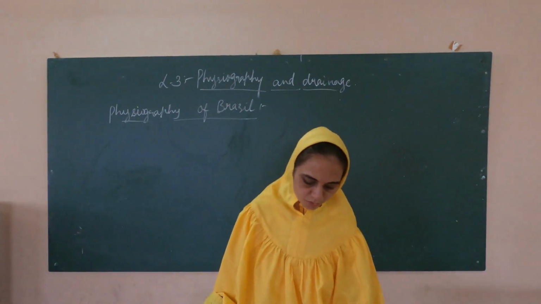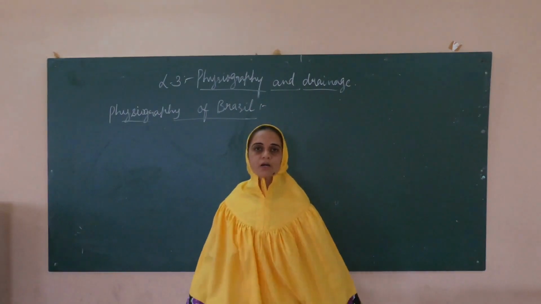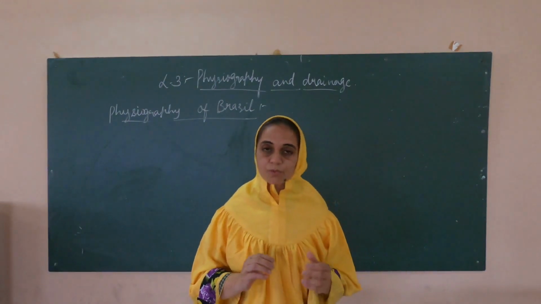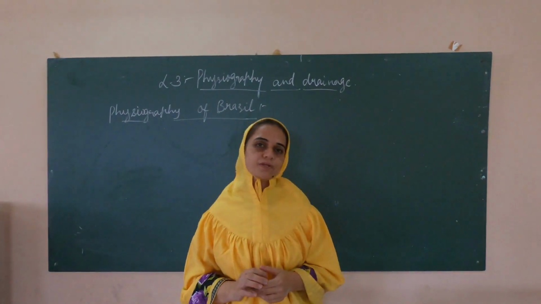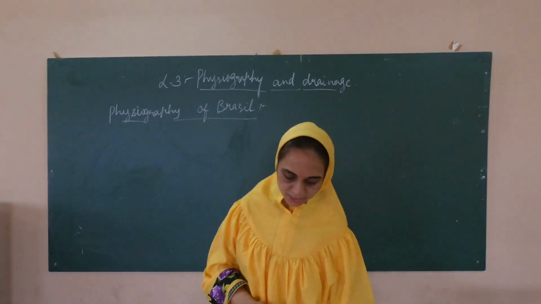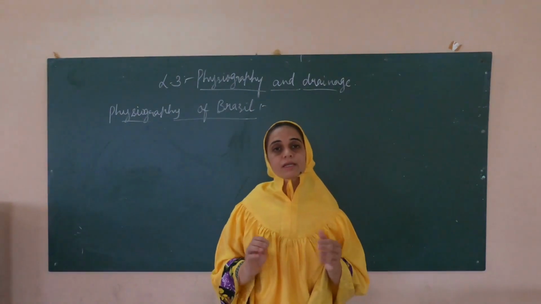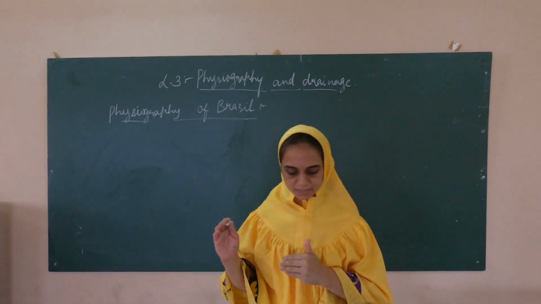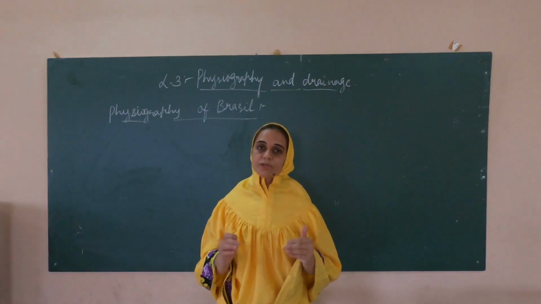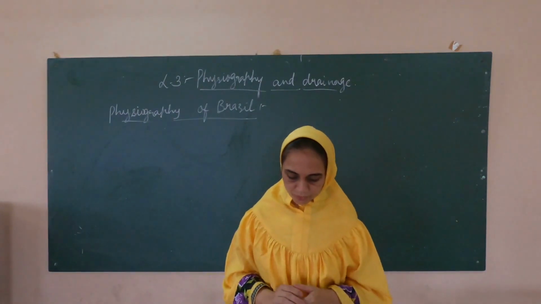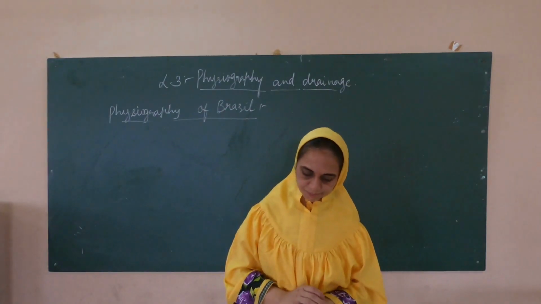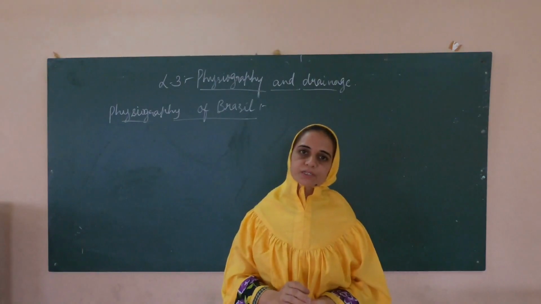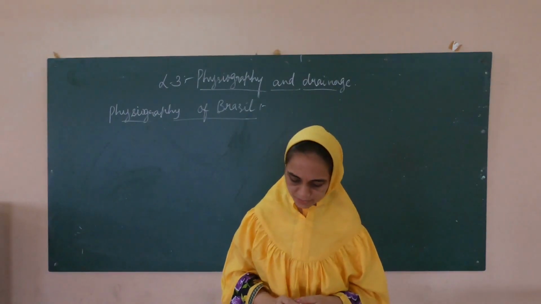Children, go to page number 15 and take out figure 3.2. See where the Guiana highlands are, where Venezuela is, and where French Guiana is. The main part of the Guiana highlands is in Venezuela and it extends up to French Guiana. Here it covers 3 major states: Roraima, Para, and Amapá, which are in the north part of Brazil.